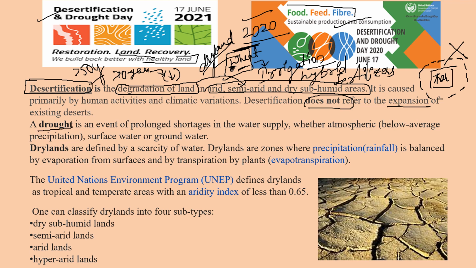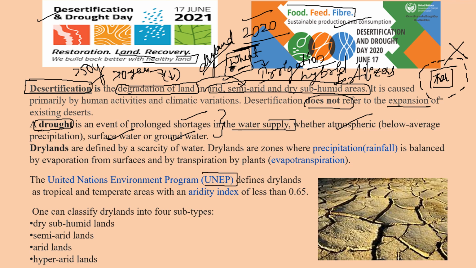So then what is meant by drought, friends? Continuously, if there is low water supply in an area, then it can be called a drought. Low water supply where? Because of low precipitation, that is low rainfall, or maybe the surface water, that is the rivers and tanks, may dry up, and even the groundwater table may decrease day by day. Then such lands can be called drought affected lands.